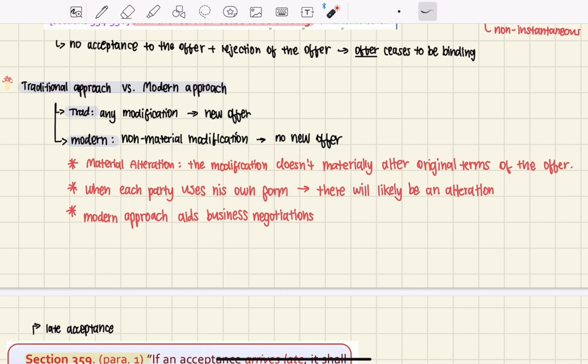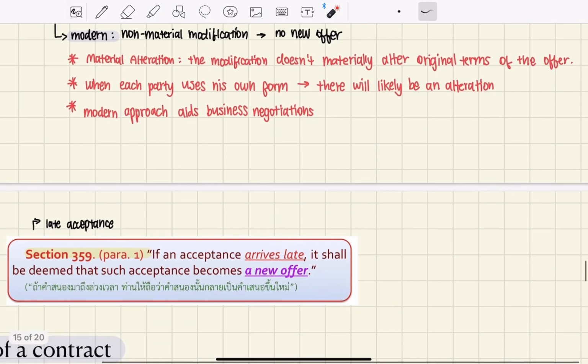If two firms communicate and use their own forms, there will be a modification, big or small. So to make it easier for businesses to negotiate with each other, the modern approach has been used to this day.